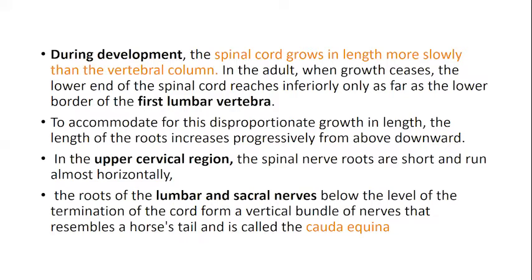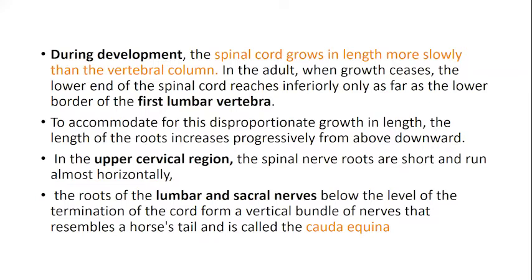But as the vertebral column grows at a more rapid speed compared to the spinal cord, the lower end of the spinal cord is limited to an upper part, that is the first lumbar vertebra. So your canal goes down to a lower level, but your spinal cord finishes at the level of the first lumbar vertebra. Okay. So in the adult, when the growth ceases, the lower end of the spinal cord only reaches till the first lumbar vertebra.